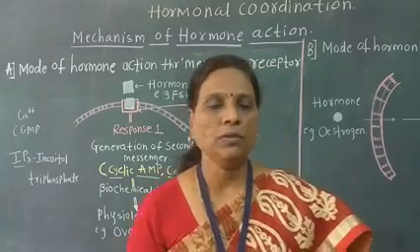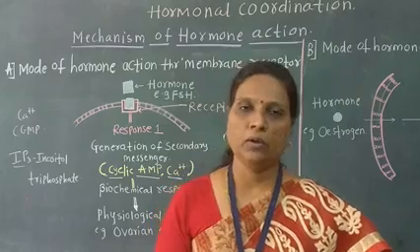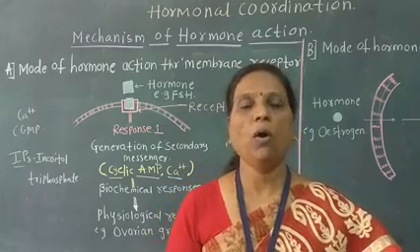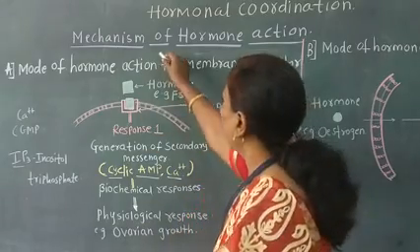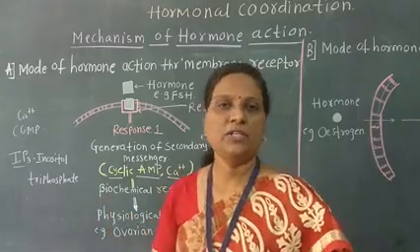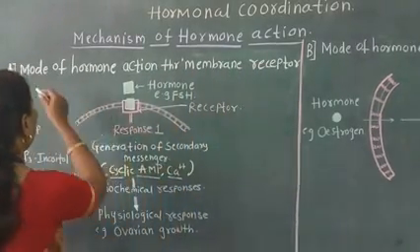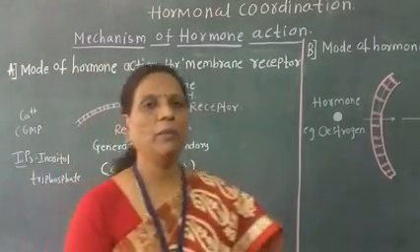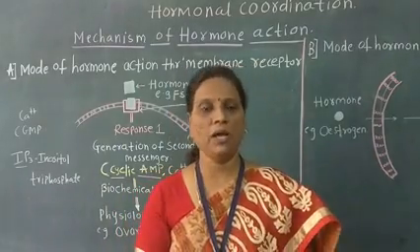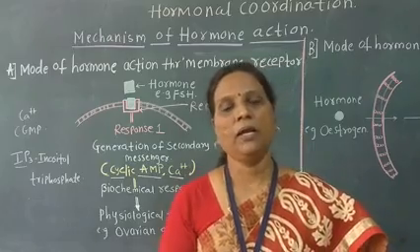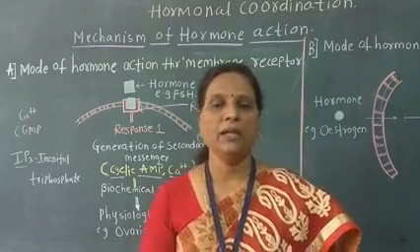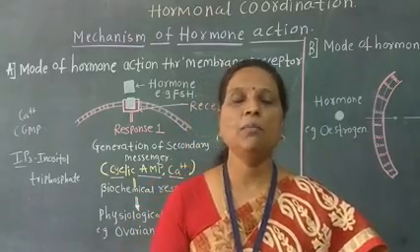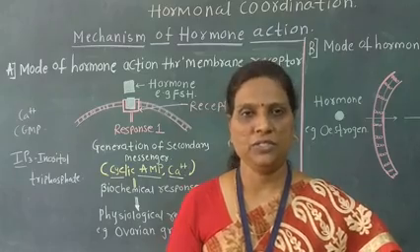Now, how do hormones act on the target organ? What is the mode of action of hormones on the target organs? We will study the mechanism of hormone action. Hormones bind to specific receptors on the cells of the target organ and form the hormone receptor complex, and then they initiate biochemical reactions.